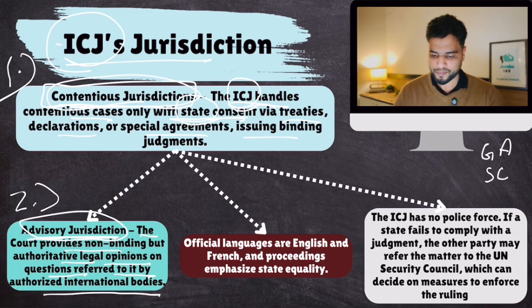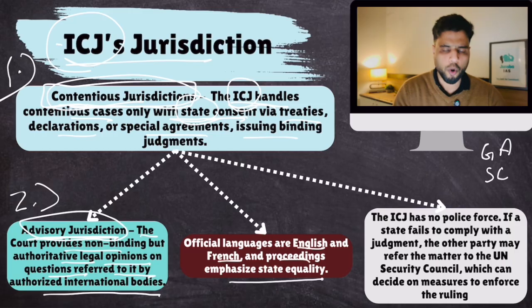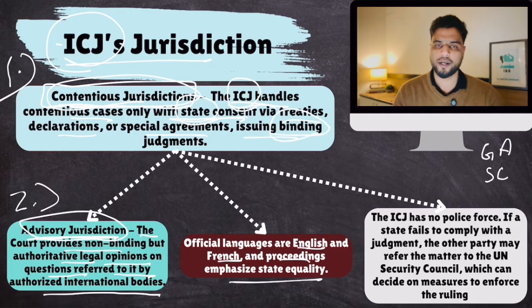Make sense? Okay. Now the official languages are English and French, and proceedings emphasize state equality. All states are equal. Now, what if ICJ gave a judgment and Pakistan is not following that judgment? Okay, it is legally binding, but Pakistan refused to follow it. Now, in India, if the Supreme Court gives a judgment and any person refuses to follow it, well, the Supreme Court has the control of India's police force. But if Pakistan refuses ICJ's judgment, what will ICJ do? ICJ does not have any police force. So what would ICJ do?